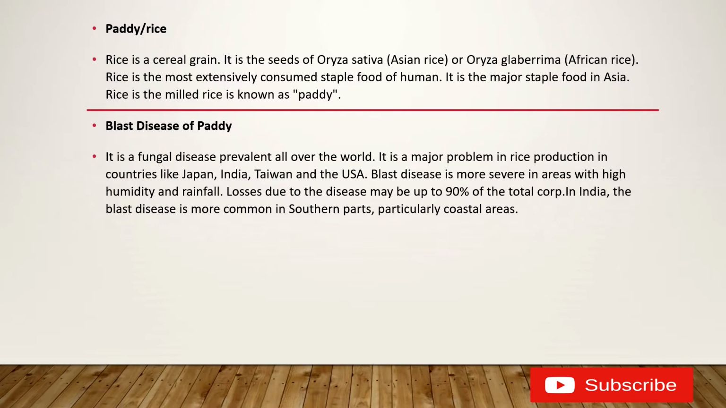As we know, this blast disease of paddy is caused by a fungus, and the fungus grows more in humid climates or where there is rainfall. The losses due to this disease may be up to 90% of total production. In India, it is mostly common in southern parts, particularly in coastal areas where the humidity and rainfall are high, since it is a fungal disease directly connected to rainfall and humidity.